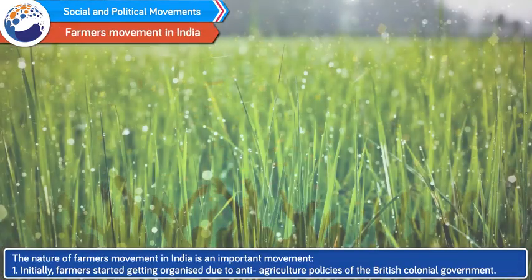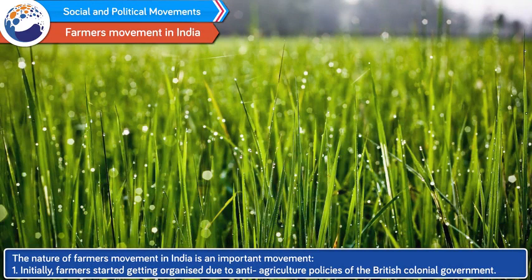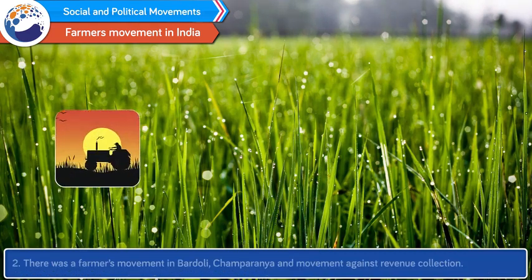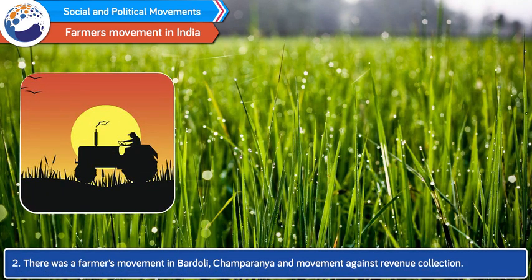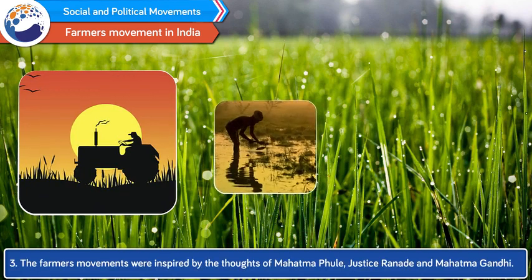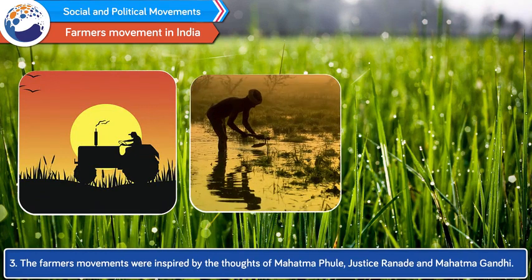Farmers' movement in India. The farmers' movement is an important movement in India. 1. Initially, farmers started getting organized due to the anti-agriculture policies of the British colonial government. 2. There were farmers' movements in Bardoli and Champaran, and movements against revenue collection. 3. The farmers' movements were inspired by the thoughts of Mahatma Phule, Justice Ranade and Mahatma Gandhi.